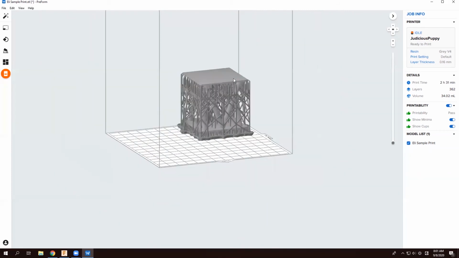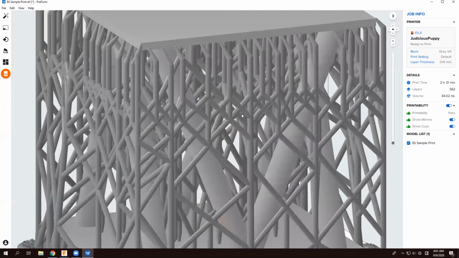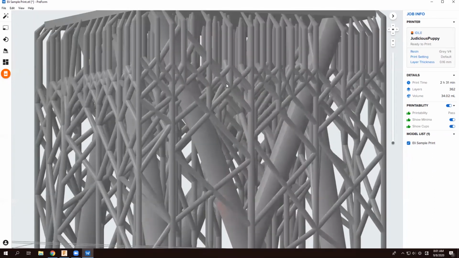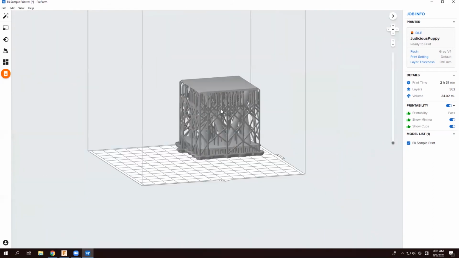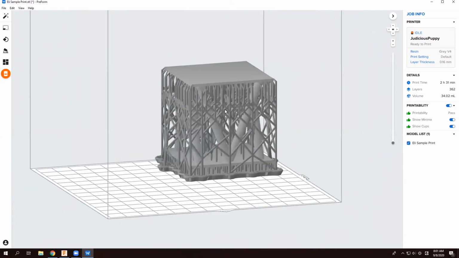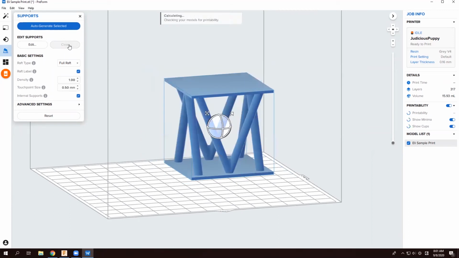And let's compare this to setting up our own supports or just setting up our own orientation. You can see that all of these little lines here, there's a number of supports in there. That's going to be a fair amount of cleanup. And let's see if we can get that a little bit better. So I'm going to go to the supports tab. Actually, I need to select the part first. And I'm going to clear all the supports, close that out.